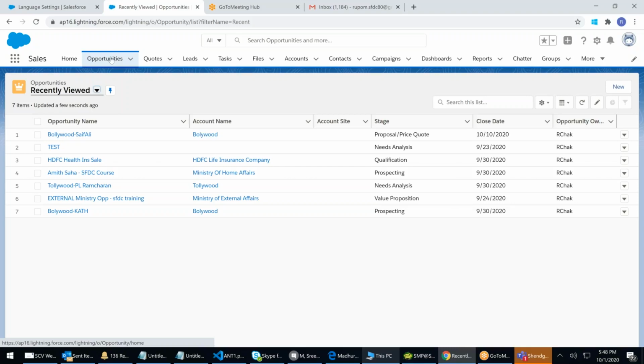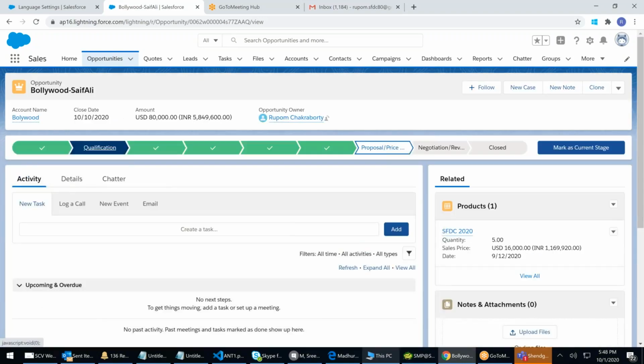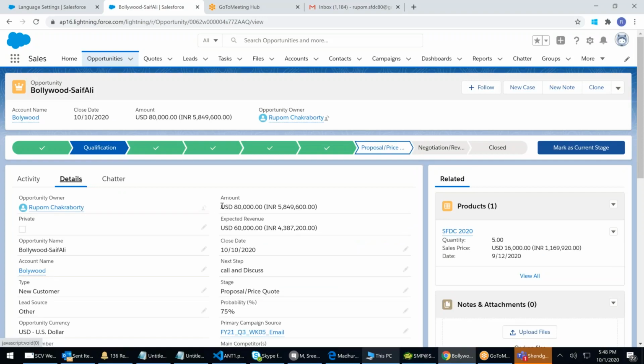Then all the currencies will be converted to USD. It will use the hedge rate. It will multiply and show you. But when he opens the opportunity, for example, this is in USD, I'll still see it in USD only. It was created in USD, it's still showing in USD. It will not change to INR. See that it's showing the equivalent INR amount now, because I set my currency as INR and the deal was created as USD, so the system shows it as INR.